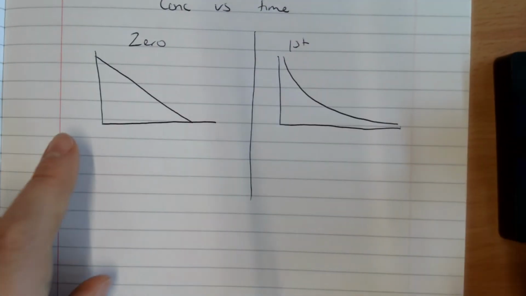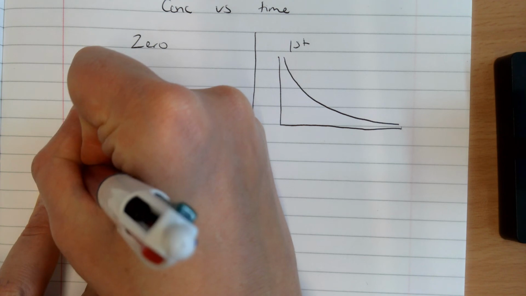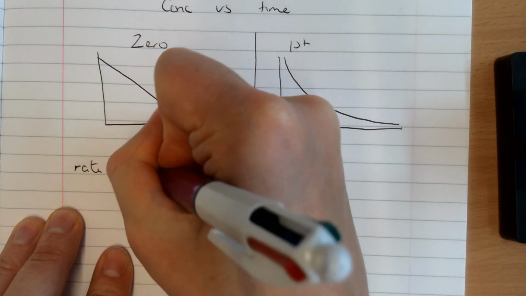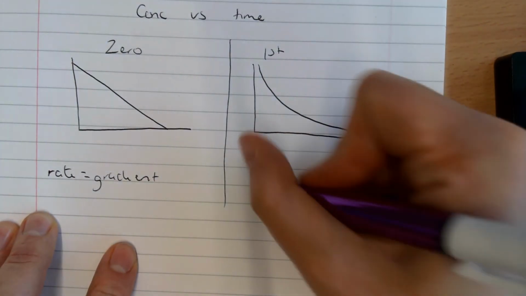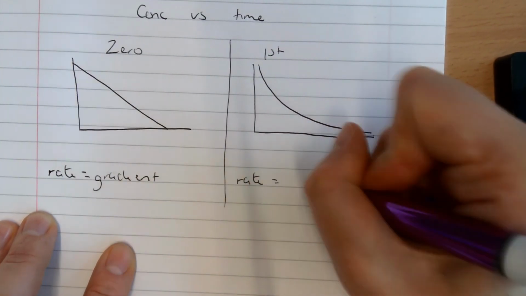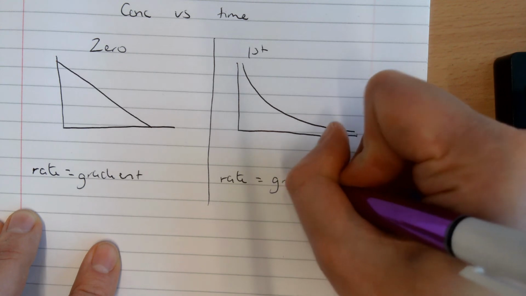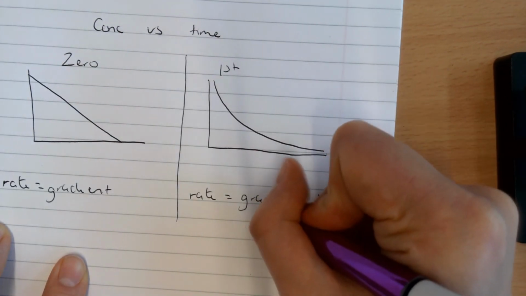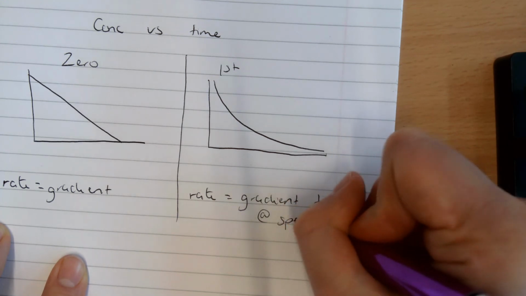If I want to calculate the rate, I just need to get the gradient of the line. If I want to get the rate over here, I need to get the gradient of a tangent at a specific time point.